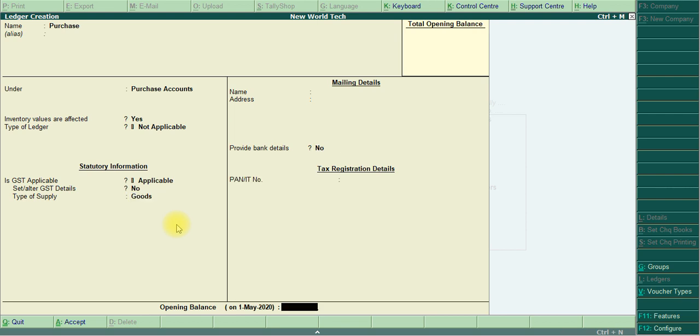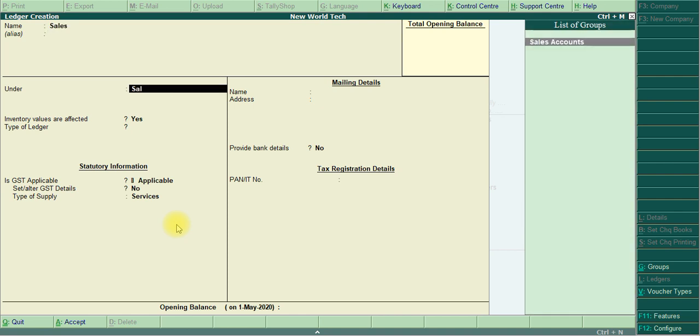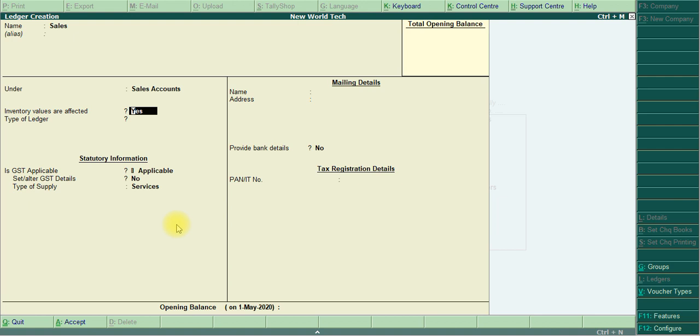Enter, finished. Then I move to the sales ledger, under group sales accounts. Inventory values are affected yes. Is GST applicable yes. I give no here, and type of supply is goods. I finished it.